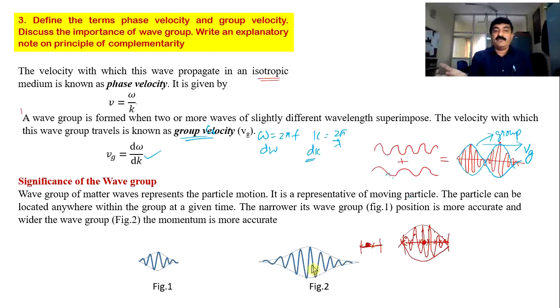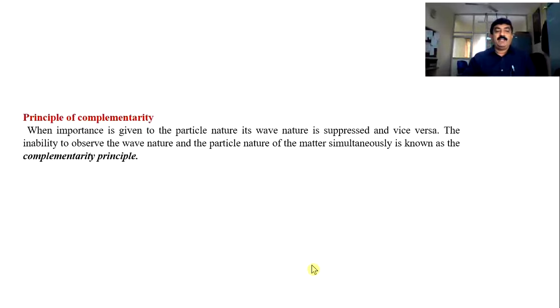This was modified by Heisenberg, which we call the Heisenberg uncertainty principle. See, look at the complementarity principle. When importance is given to the particle nature, its wave nature is suppressed and vice versa. The inability to observe the wave nature and particle nature of matter simultaneously is known as the complementarity principle. Actually, this principle was proposed by Niels Bohr and it was modified by Heisenberg.